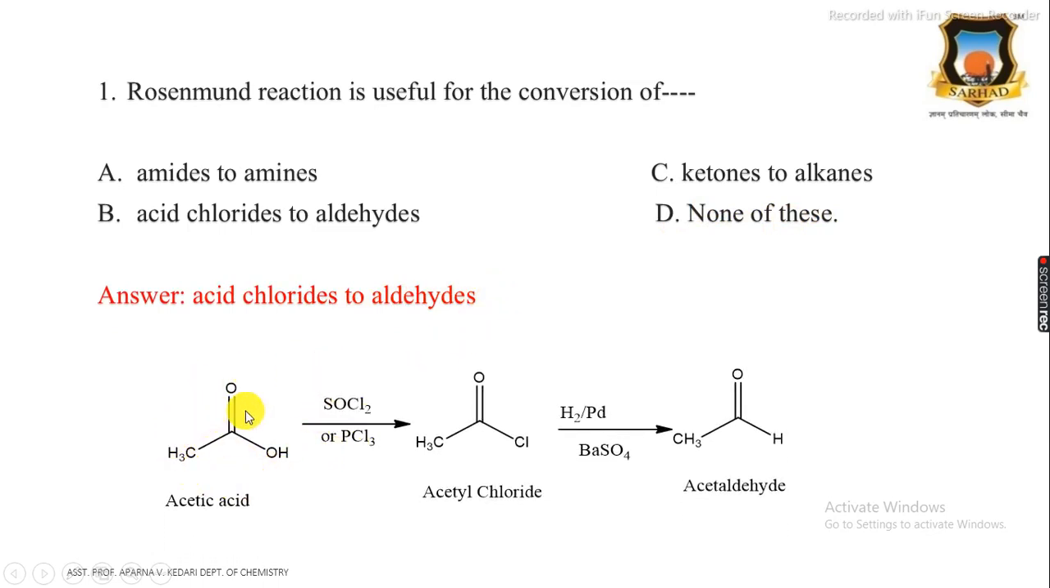Here, for example, acetic acid is converted into acetyl chloride when allowed to react with thionyl chloride or phosphorus trichloride. Then this acetyl chloride undergoes reduction in the presence of hydrogen and palladium supported on barium sulfate. It gives acetaldehyde. Therefore, this is the Rosenmund reduction, and it is useful for the conversion of acid chlorides to aldehydes. Therefore, the correct answer is acid chlorides to aldehydes.